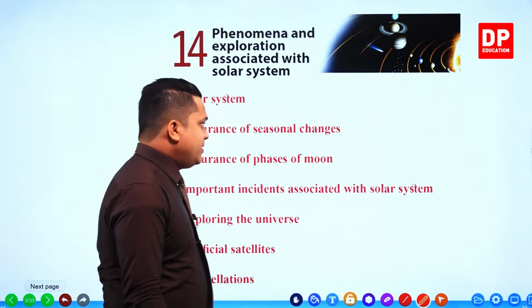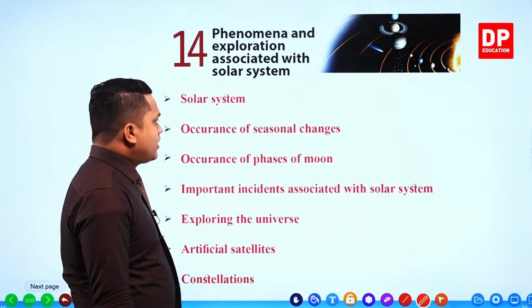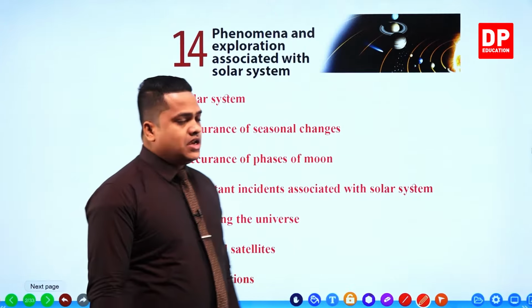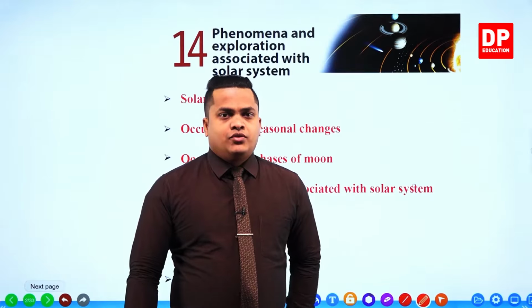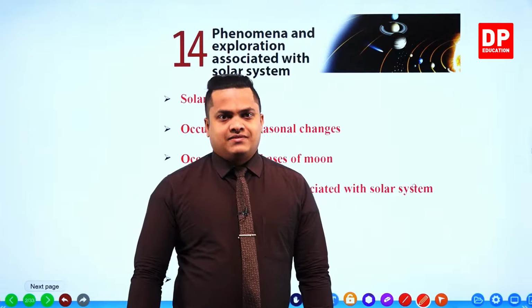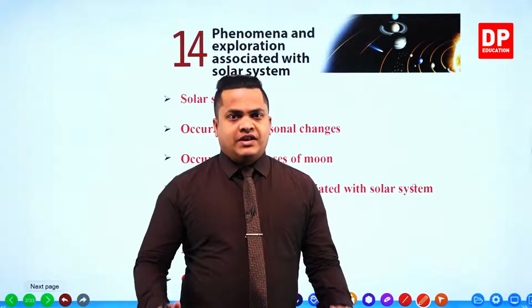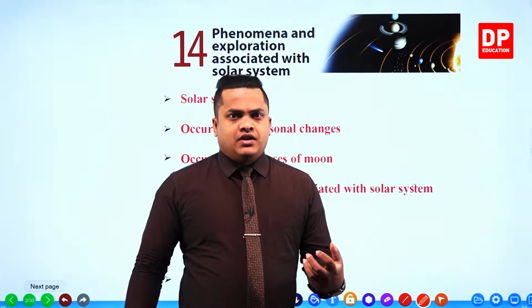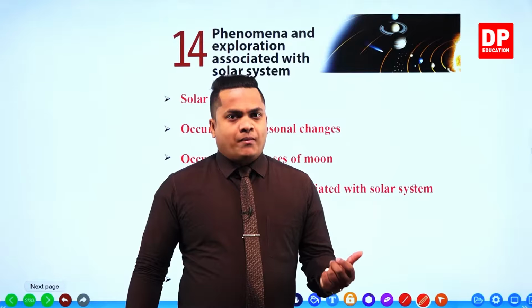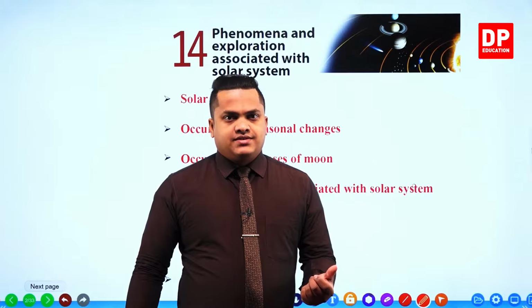Then after, we'll be moving on to seasonal changes, the occurrence of seasonal changes. How do seasonal changes occur on our Earth? You know that there are several seasons, right? Sri Lanka, as it is a tropical country, doesn't have seasons.